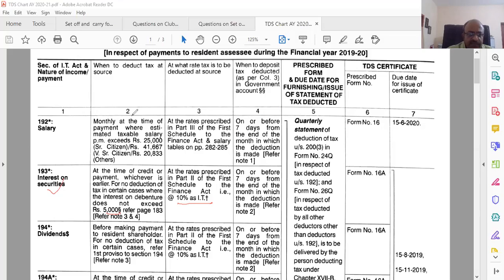So basically, you need to remember this column, this column, this column, because these are almost the same. Once you read, you understand, that's it. Therefore, in each of the cases, we have to read the section, what is the limit, what is the rate. That is what we are going to look at. And not all cases, only some of the cases, because all is not very important for you.